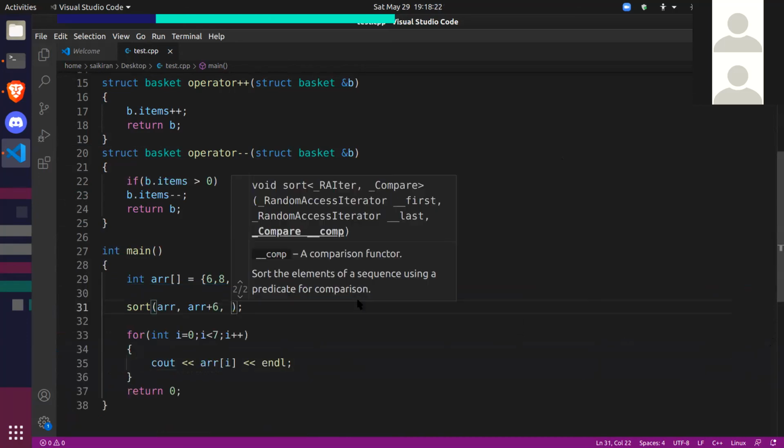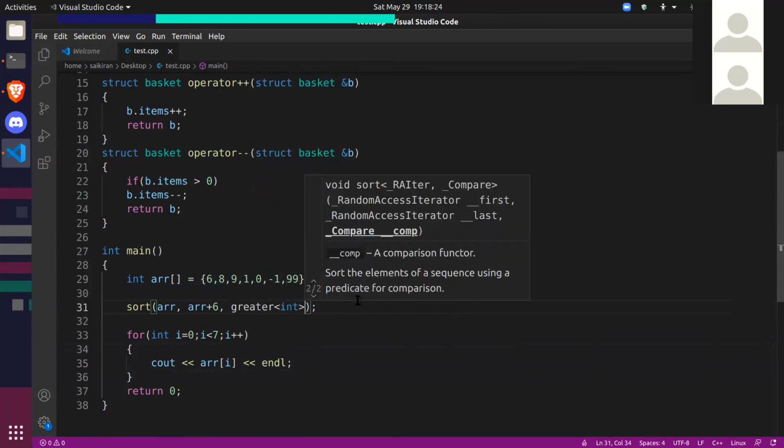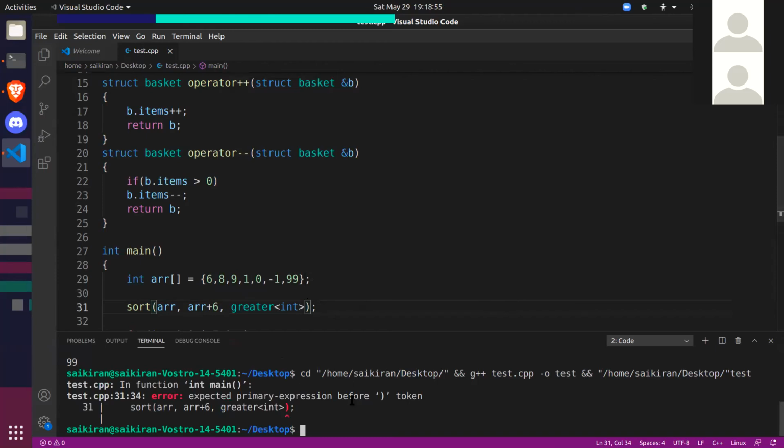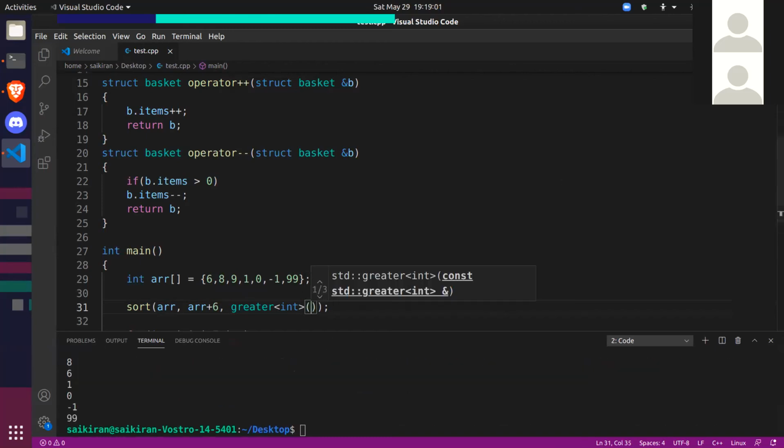You can make it sort in descending order by including this thing: greater angle brackets int. This is a little advanced concept. It's called a functor, but you can think of it as a way to tell sort to sort in descending order. Even this is actually a comparator. We'll talk about comparators in just a couple of minutes. So let's run this once. Okay, I forgot parentheses.